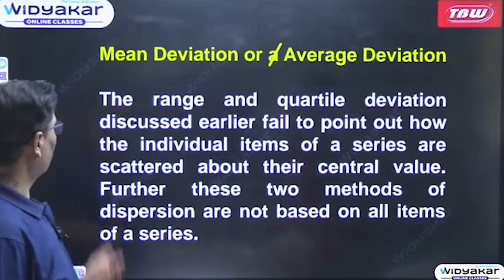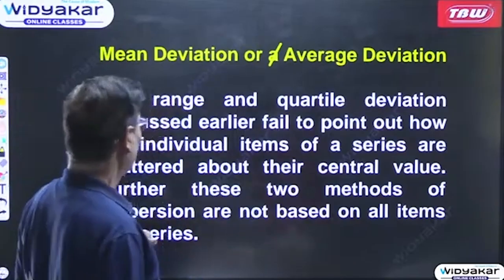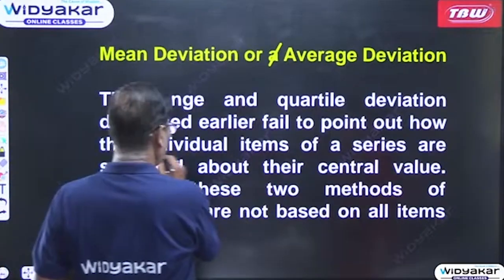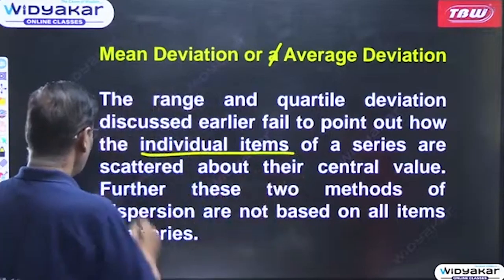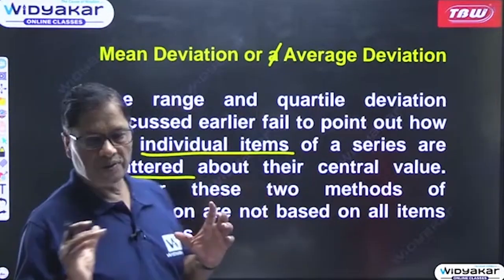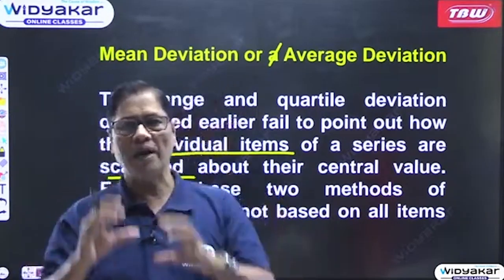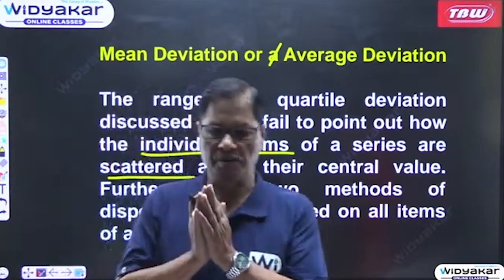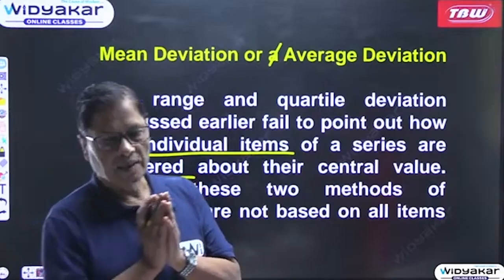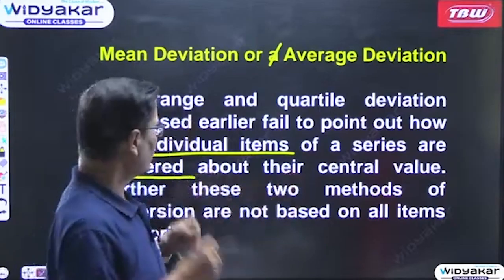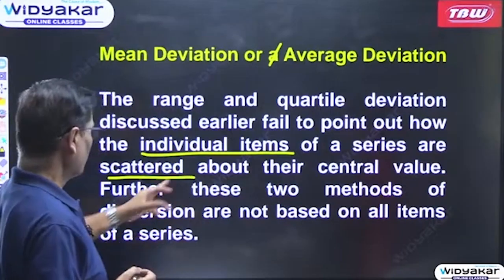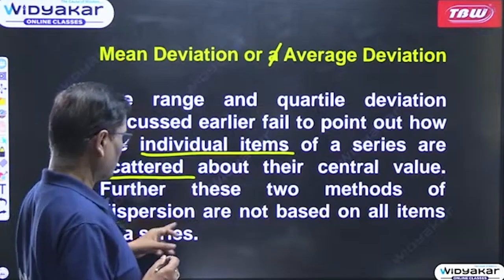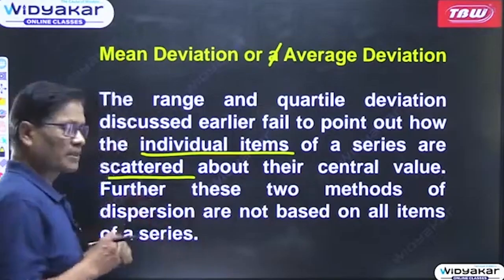The range and quartile deviation, which we have already discussed earlier, failed to point out how the individual items of a series are scattered. That means the distance between the individual observations or individual items of the series and their central value or their measures of central tendency. What is the distance? That we are not able to find out. Further, these two methods of dispersion are not based on all items of a series.